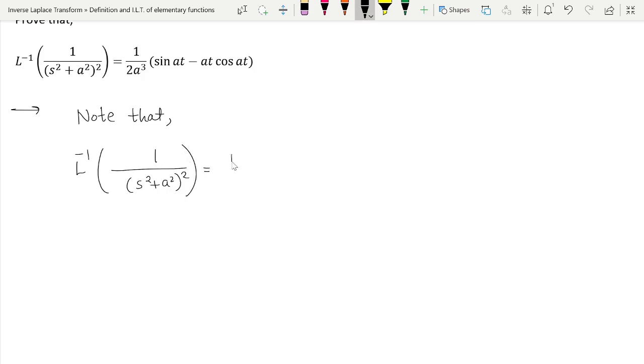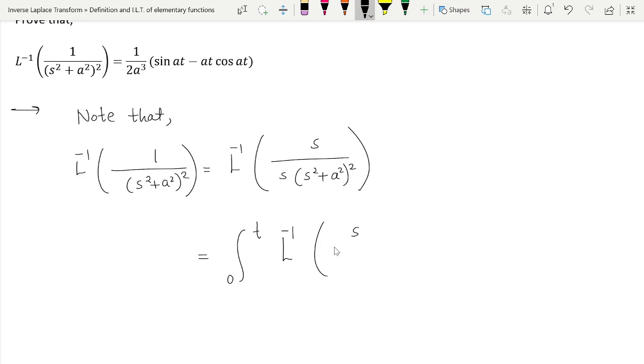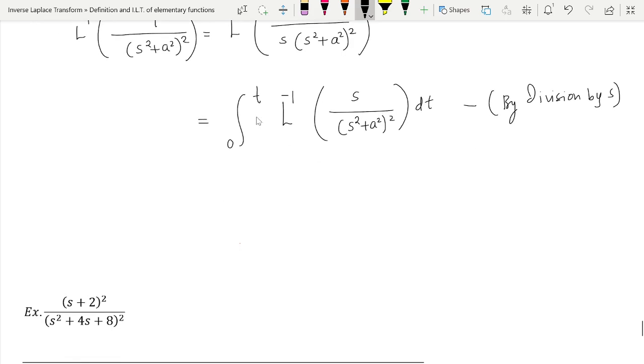This will be equal to L inverse of 1 upon s times (s square plus a square) whole square, just divided by s and multiplied by s. So this will be equal to integration 0 to t of L inverse of s upon (s square plus a square) whole square. Now you can see that this s has vanished because we have used division by s. And we already know what is the inverse Laplace transform of this.